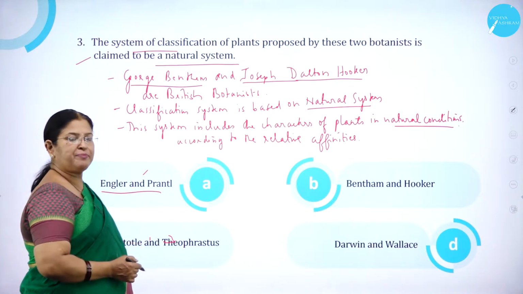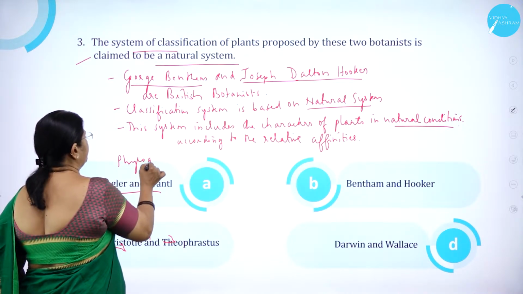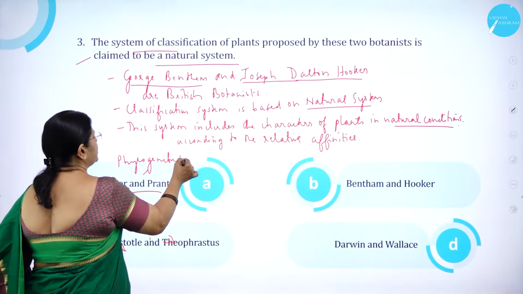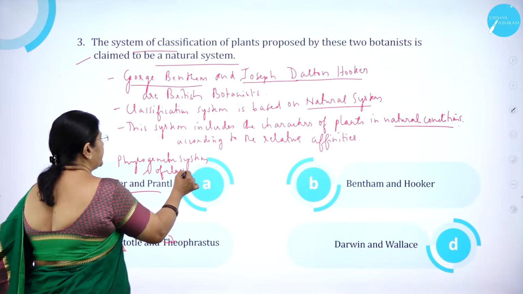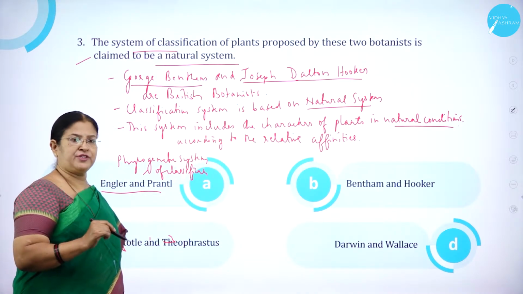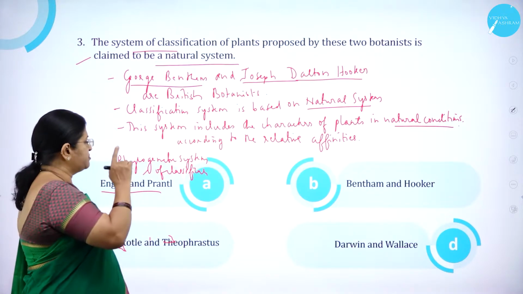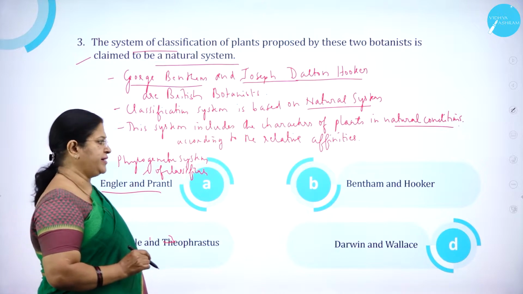As we know, Engler and Prantl are responsible for the phylogenetic system of classification. The system we are following right now for the classification of plants is based on these two very important scientists, Engler and Prantl.